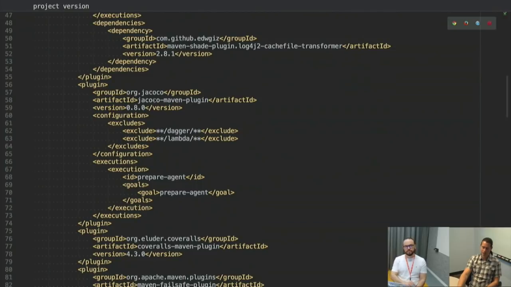Jacoco is our coverage tool, and I'm just telling it to exclude a lot of the Dagger and then my core Lambda request handler, and you'll see why. So my pattern is I use Dagger for dependency injection, and then my Lambda request handler is very thin. It just pulls whatever object it needs out of the dependency injection system, and then when the Lambda function's invoked, it just makes one call to actually process the logic.